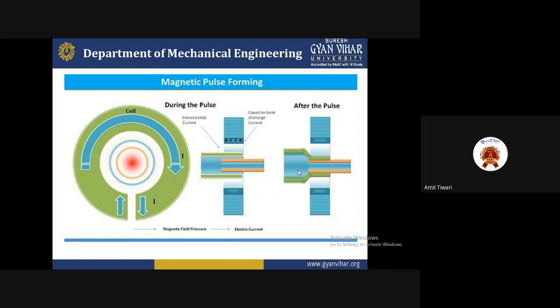So in electromagnetic pulse forming, electric current is passed to generate the magnetic field, which acts on the heating element we process, and due to the heating element the temperature becomes very high. After that the metal is formed into the desired shape as per the dimensions we have provided. So these are the basic types of magnetic pulse forming commonly used.